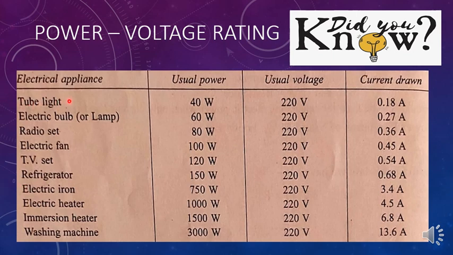A tube light, usual power is 40 watts and the power supply line is same, that is voltage. In India, the power supply is 220 volt line only. So for every appliance it is going to be the same. This is the usual voltage. And what will be the current drawn for 40 watts? It will be 0.18 amperes. Likewise, there are many appliances given here and they will be drawing different amounts of current according to the watts they use.